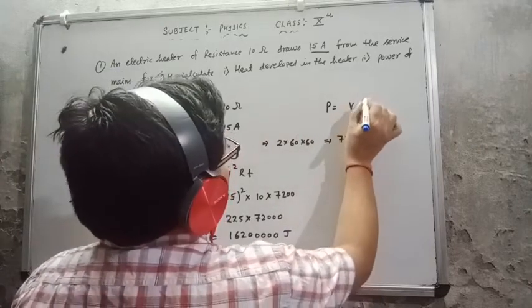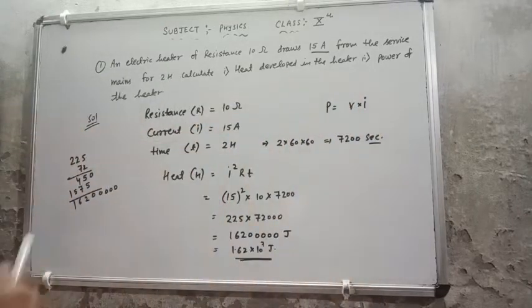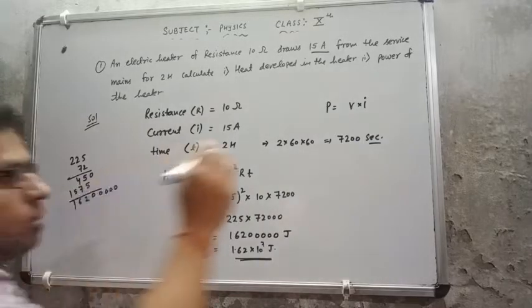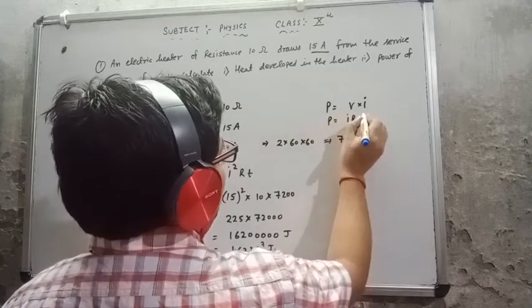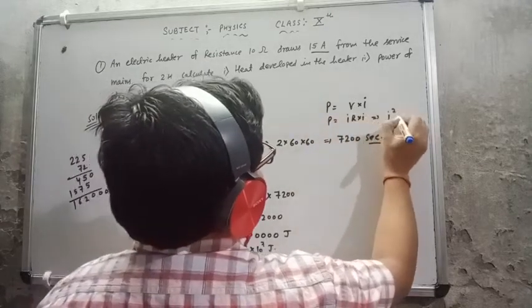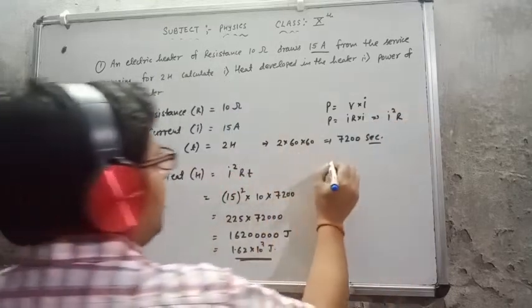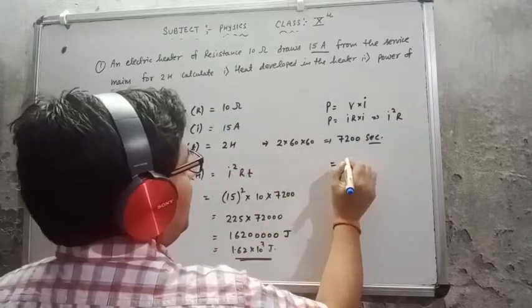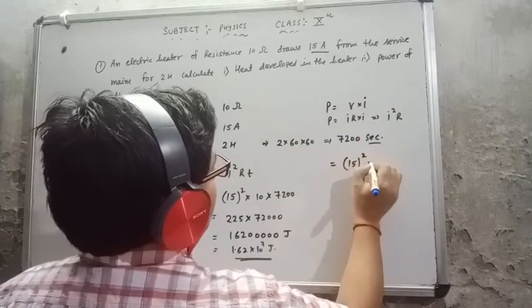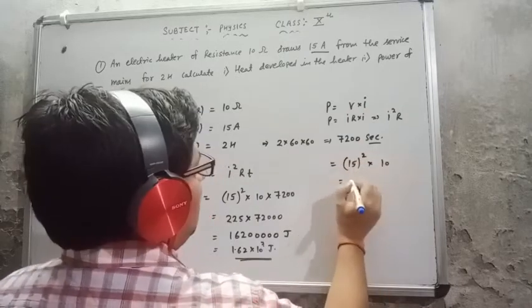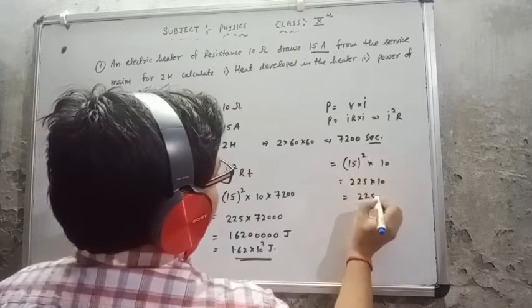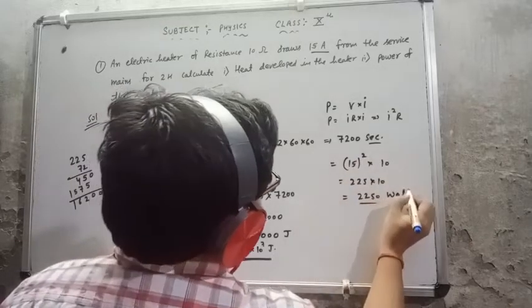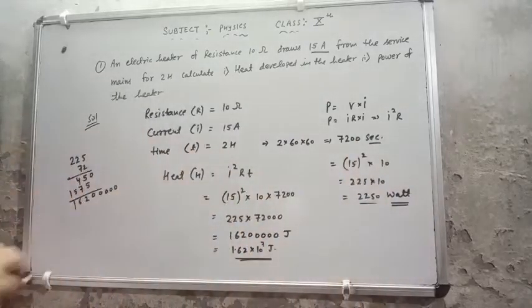V into I. But the value of V they haven't given. So in place of V, I can put IR. So what will be the formula? P equal to IR into I. So the formula is coming I square R. Now put the value of I. This is 15 square. The value of R is 10. So 225 into 10, so 2250, that much of watt. This is the solution of the second point.